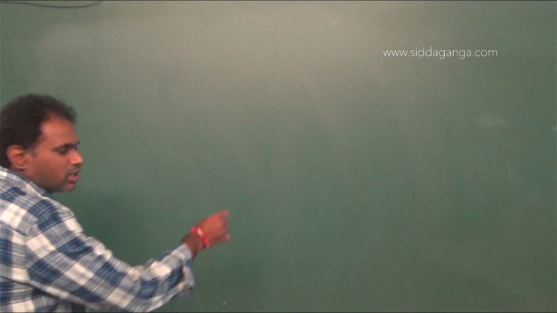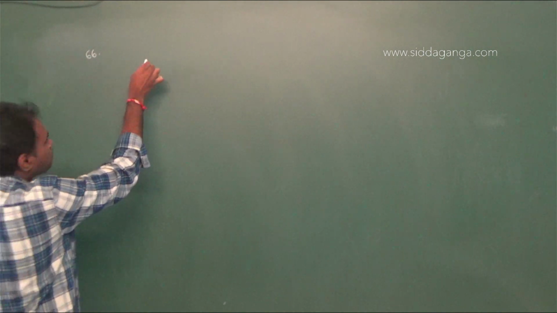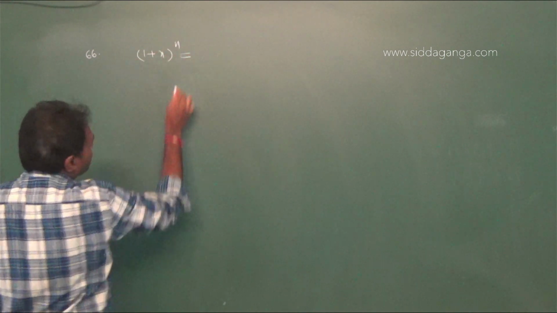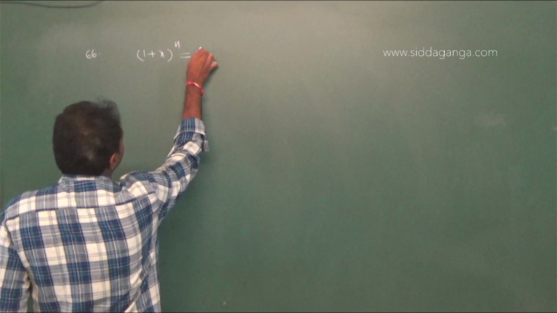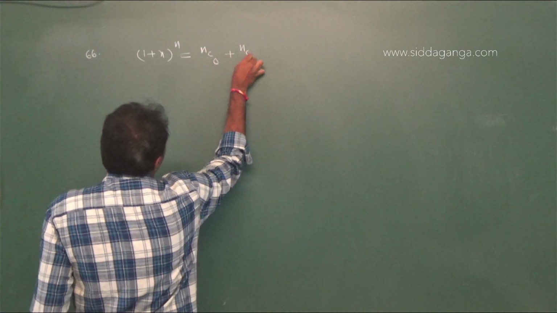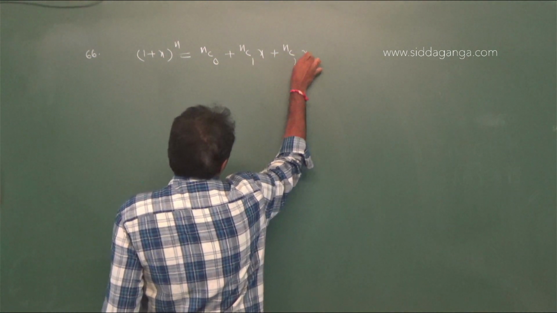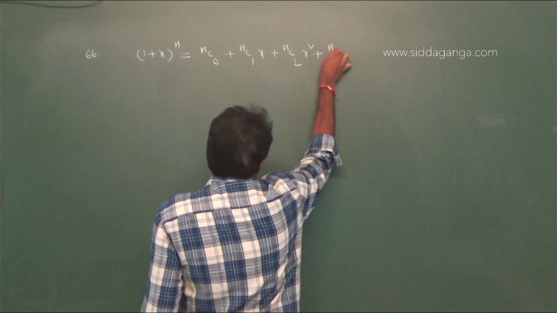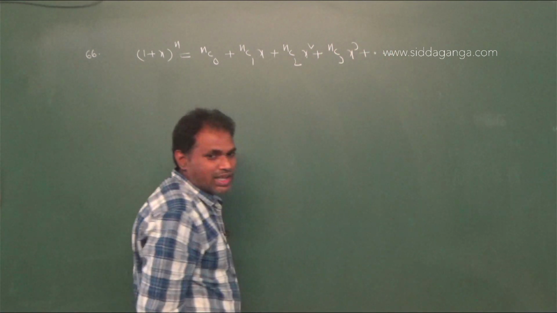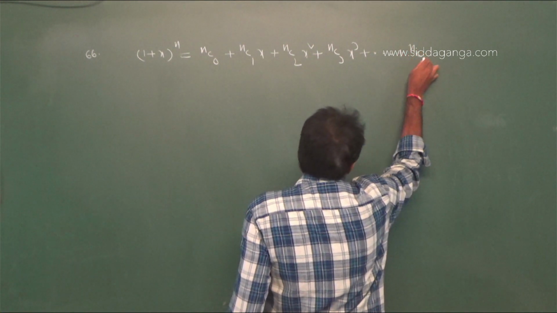Now, here the given expansion is 1 plus x whole power n. This expansion is nC0 plus nC1 into x plus nC2 into x square plus nC3 into x cube plus up to so on plus nCn into x power n.